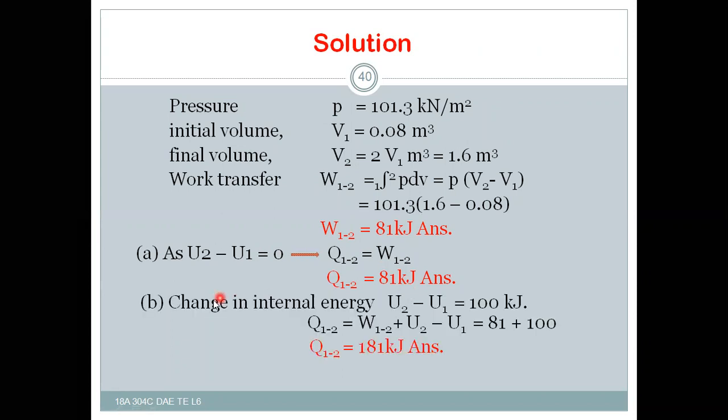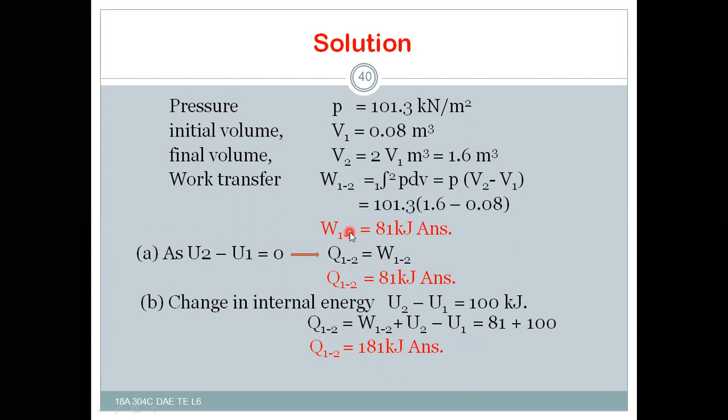And for the second bit, B bit, the change in internal energy is 100 kilojoules. So from the non-flow energy equation, Q12 is equal to W12 plus U2 minus U1, that is 81 plus 100. Finally we get Q, the heat supplied to the system, equal to 181 kilojoules.